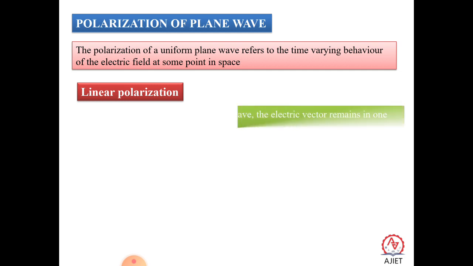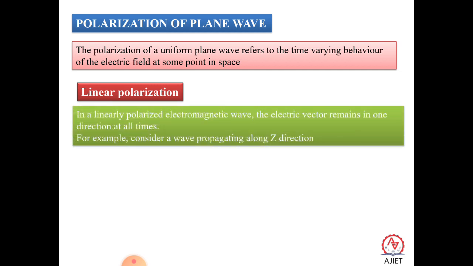There are different kinds of polarization: linear polarization, circular polarization, and elliptical polarization. So now let us take one by one. What is linear polarization? In linear polarization, the electric vector of the electromagnetic wave remains in one direction at all times.